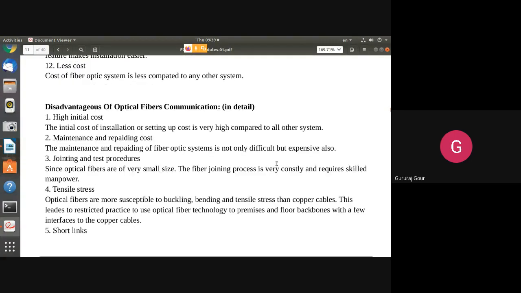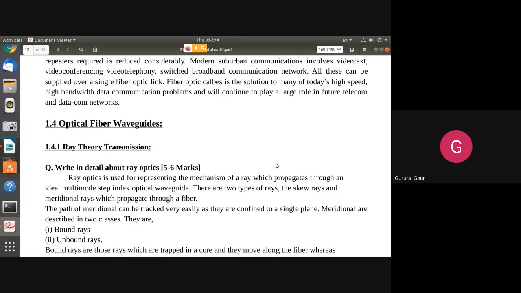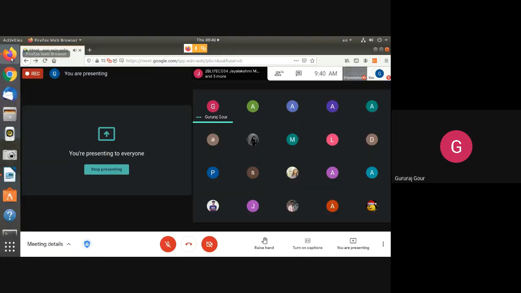In the next session, we'll explore in more detail optical fiber waveguides. We are going to begin the ray theory. From what I covered till now, you may expect one or two questions, like explain the optical fiber communication system with its block diagram, or the digital optical fiber communication system, or a comparison between optical fiber and traditional or microwave systems, along with advantages. I have rarely seen history asked; he has asked it only once. So we can go through that. Today we will stop the session.